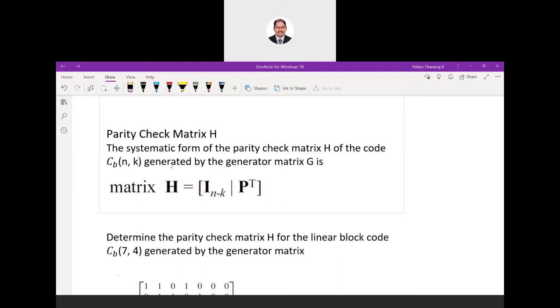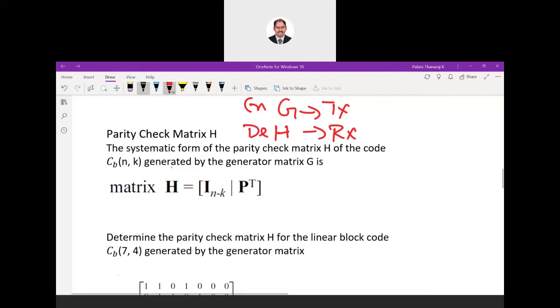If you have an encoder, then on the receiver side, to get back the data, I need a decoder, and that is nothing but a parity check matrix. On the transmitter side you have G, the generator matrix. On the receiver side you have the parity check matrix H. This is like an encoder, and this is like a decoder.